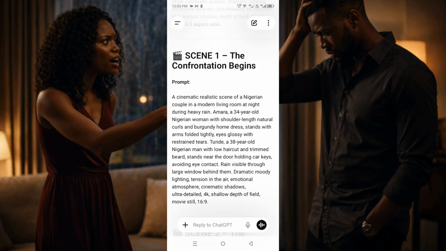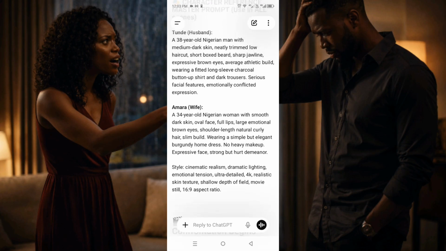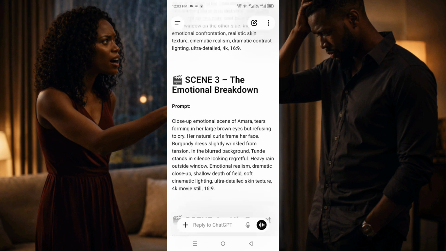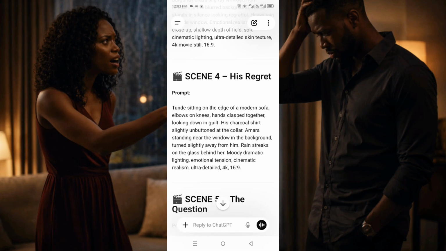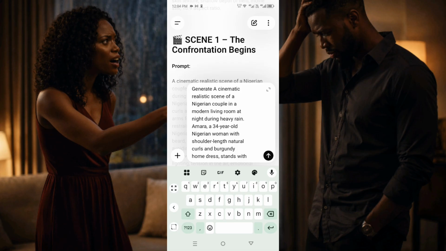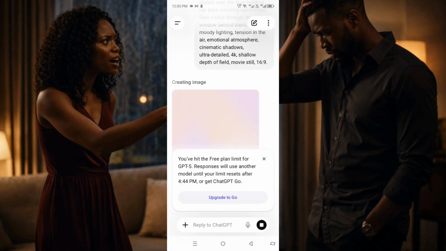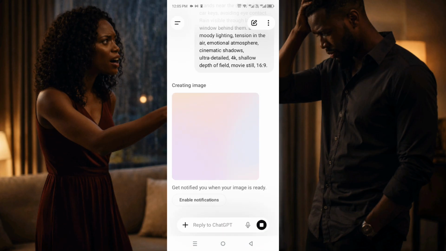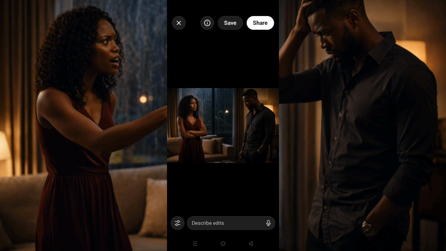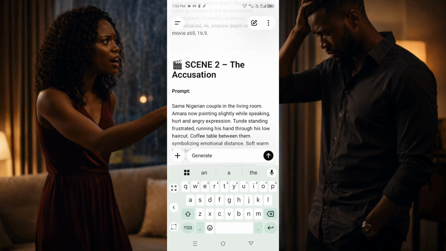So what I'm going to do is I'm going to copy the image prompt for the first scene. As you can see, I'm just going to go ahead and copy that. And once I copy it, I'm going to ask ChatGPT to generate it for me. So I'm going to type in generate and paste my first image prompt, and ChatGPT will go ahead and generate it for me. All you have to do is to be patient for ChatGPT to do that. And by the way, you can either use the paid version or the unpaid version. This ChatGPT is the version that is not paid and it's going to do the job for me. You can see how beautiful this image is. I'm going to download it or save it.